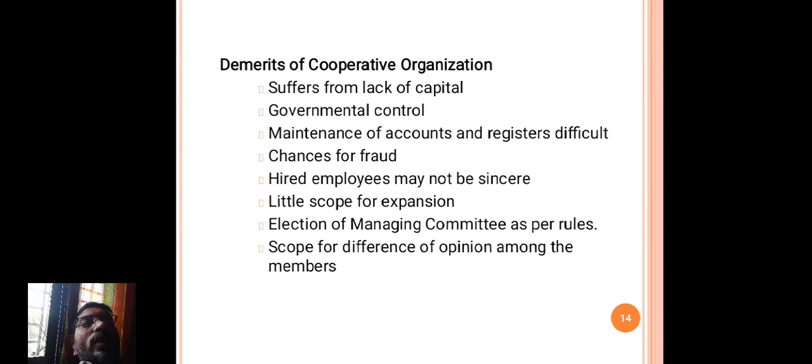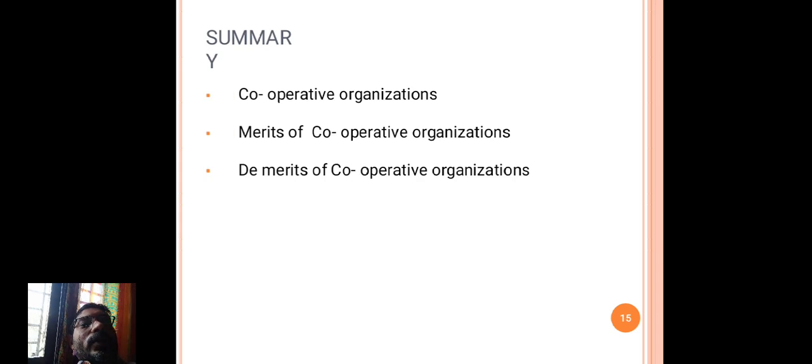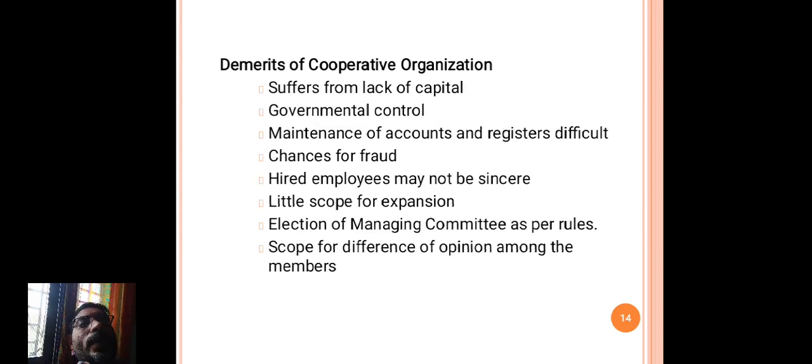And demerits of cooperative organization. It suffers from a lack of capital. The cooperative organization suffers from the shortage of capital, and it has to work under the Registrar of Cooperatives Act. Maintenance of accounts and registers is difficult.